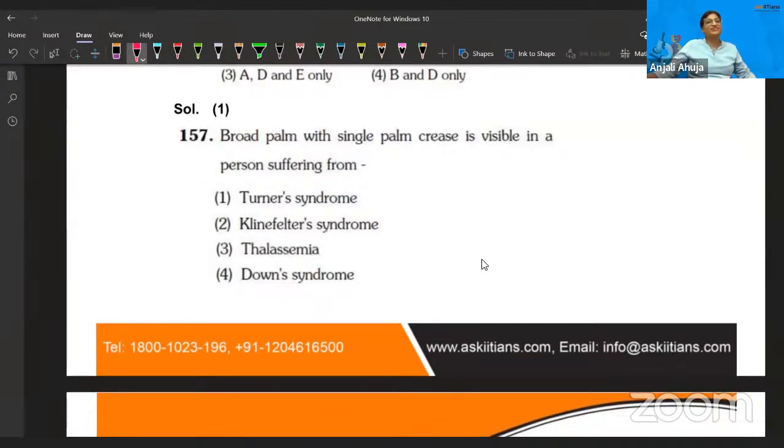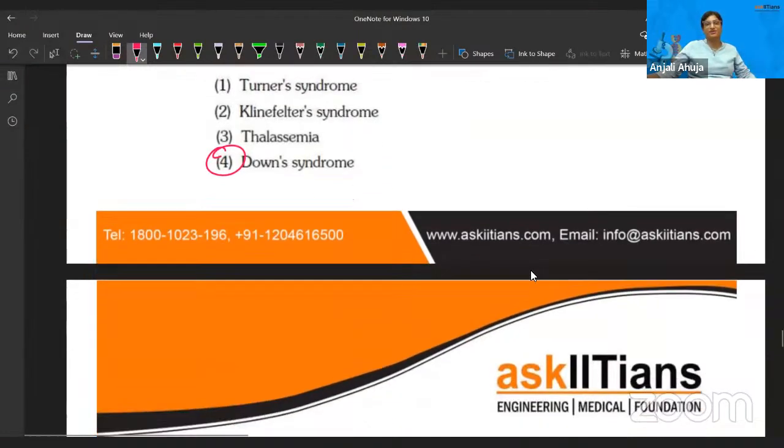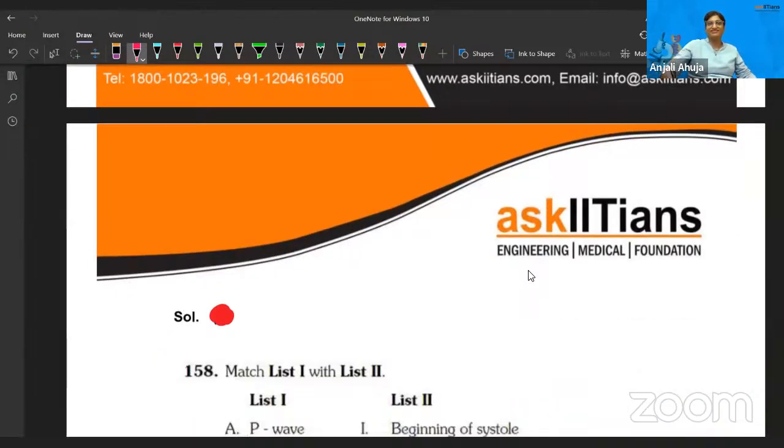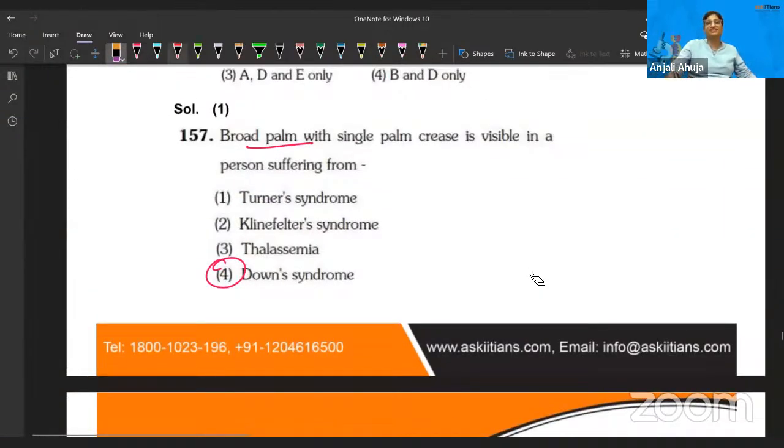Broad palm with single crease. I don't have to even talk about this. It's trisomy 21, Down syndrome, because that's where the broad palm, the neck appearance, and single palm creases occur. I think you should remember this one. Down's, I did remember it. That's why I mentioned it. I think that's the correct answer. Yeah, trisomy 21 is another name.